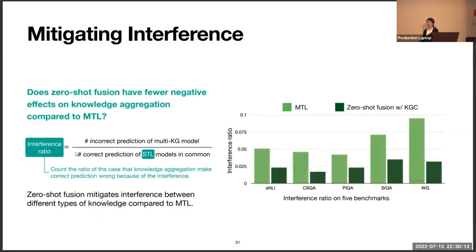Simply, we can say that the interference ratio counts the ratio of cases where knowledge aggregation makes a correct prediction wrong because of interference. As you can see in this graph, the zero-shot fusion mitigates interference between different types of knowledge compared to multitask learning.